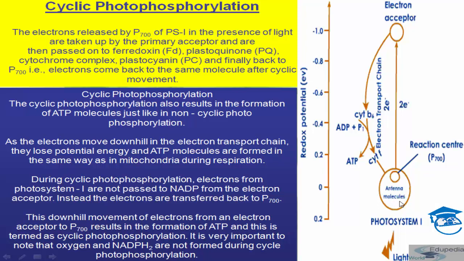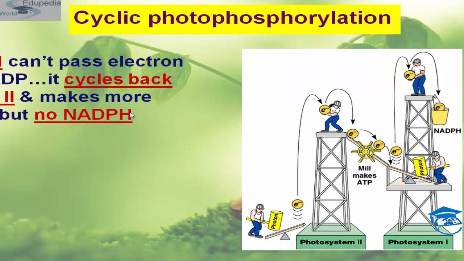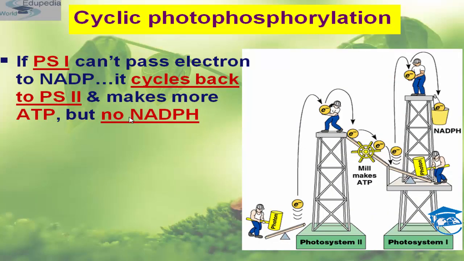It is also known as PS1, students. Okay. Now in cyclic photophosphorylation, if PS1 can't pass electron to the NADP, it cycles back and it makes more ATP but no NADPH. Okay.